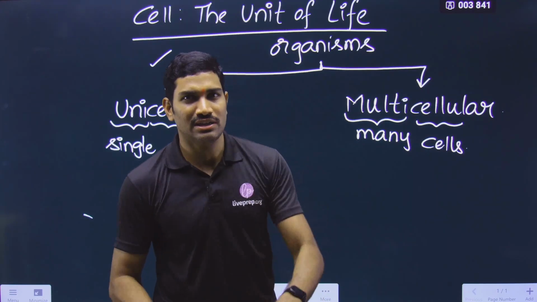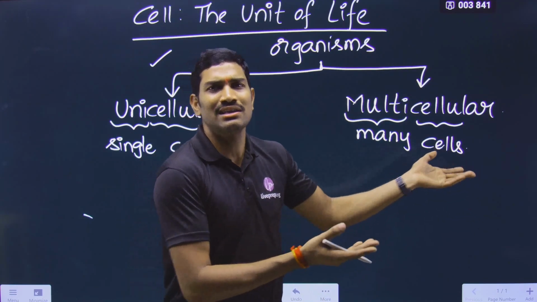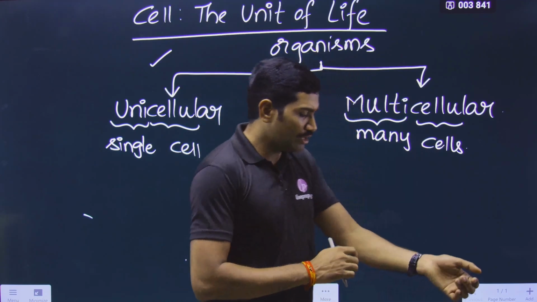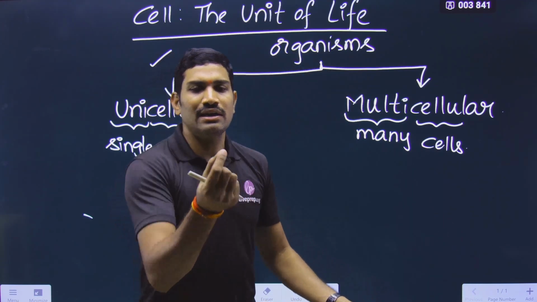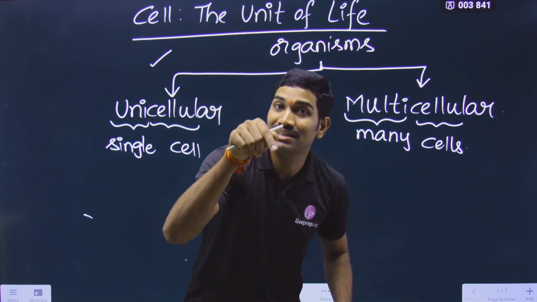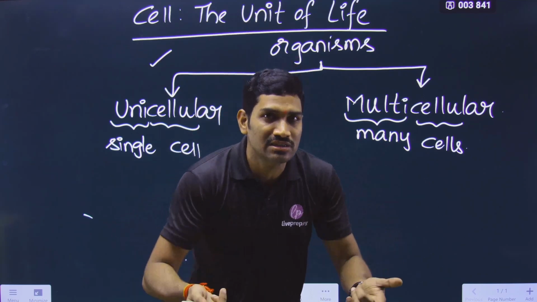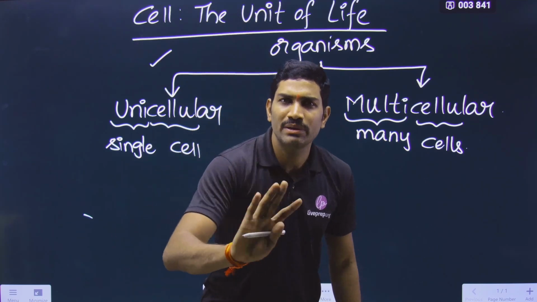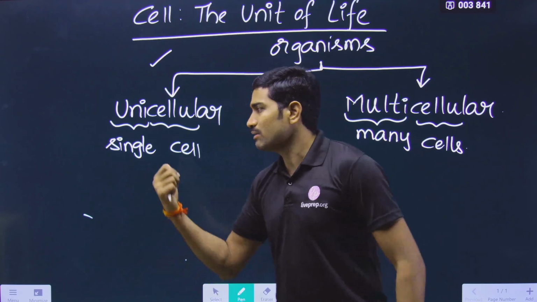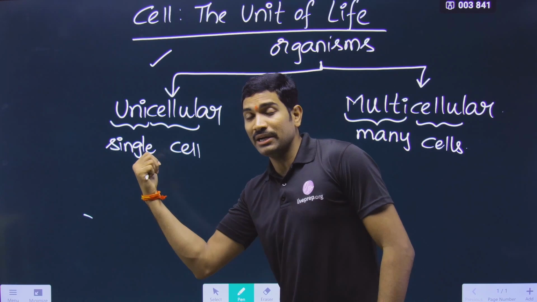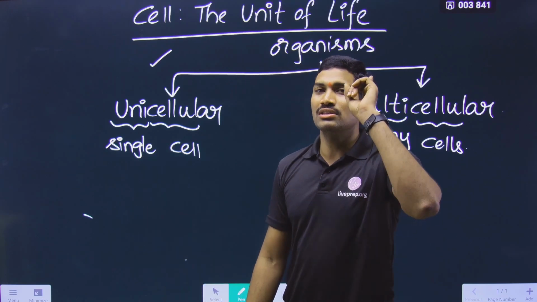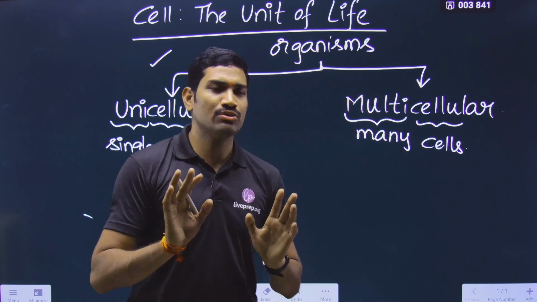Now the question here is, let us take a human, a multicellular organism, right? Now my question is, from the human let us take a single cell and keep it separately. Can this single cell have independent existence? No, it cannot show independent existence. But what about unicellular? Here a single cell itself is there, but can it show independent existence? Yes. So this is the most important point that you need to remember here.